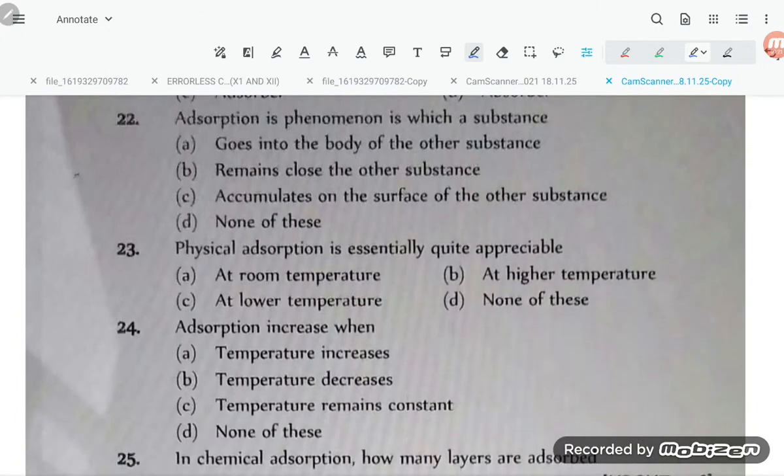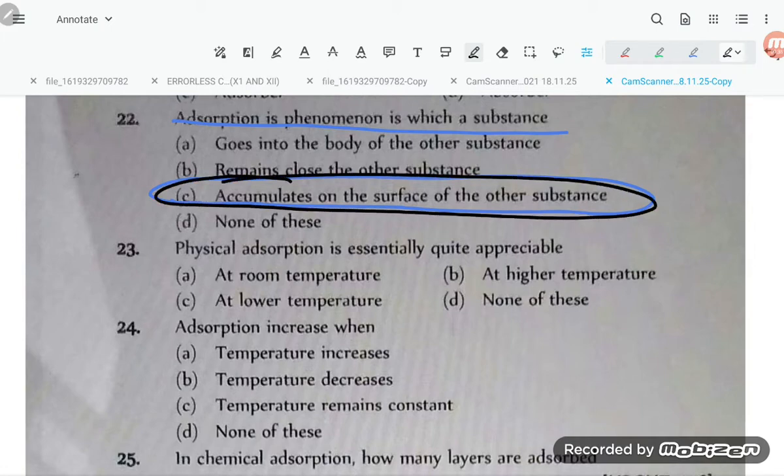Let us move to 22. Adsorption is a phenomenon in which a substance accumulates on the surface of another substance. Okay, adsorption is a phenomenon in which a substance accumulates on the surface of the other substance. So option number C is correct.